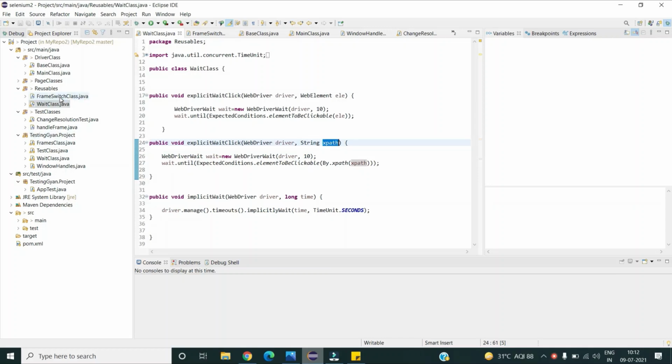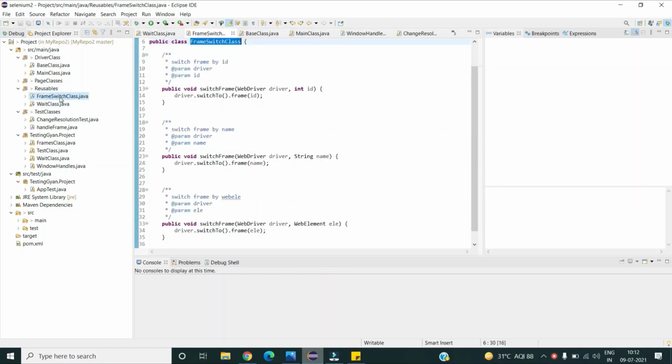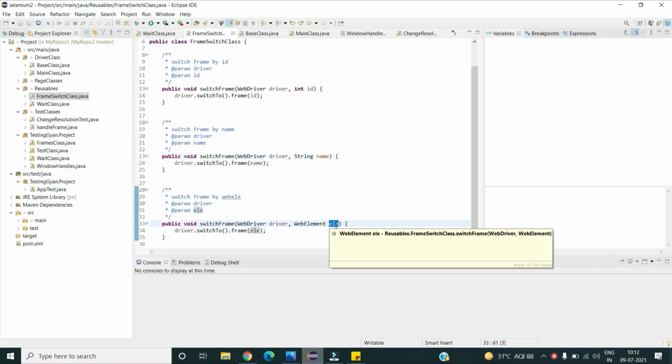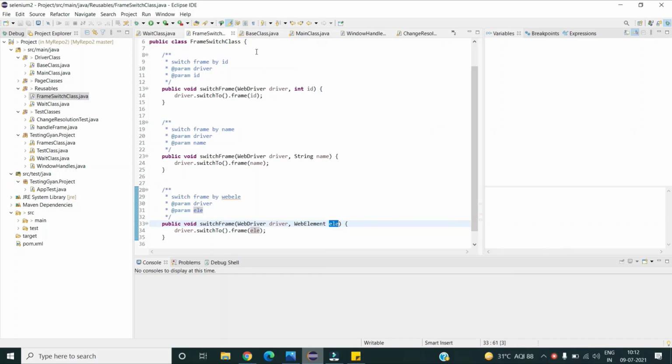Similarly, as my application had a lot of frames in it, I created this class where I have overloaded the frame methods. In one switch frame method I am passing the int id, which is the id of the frame, in another switch frame I am passing the name of the frame, and in the third switch frame method I am passing the element. So based on my requirement, whatever attribute of a frame I want to use, I will call any of these methods. So this is how you can explain method overloading in a Java automation framework.